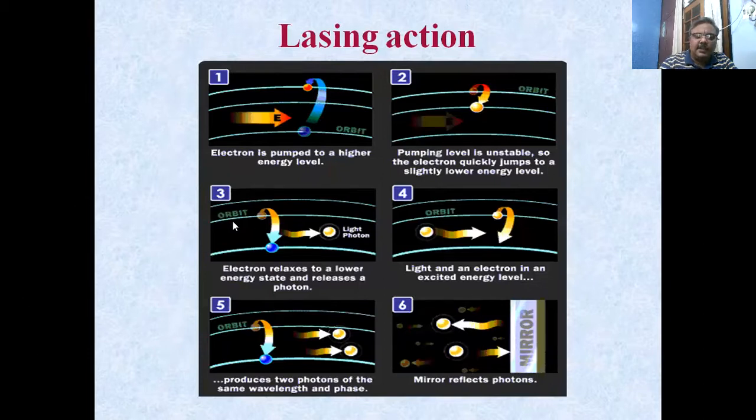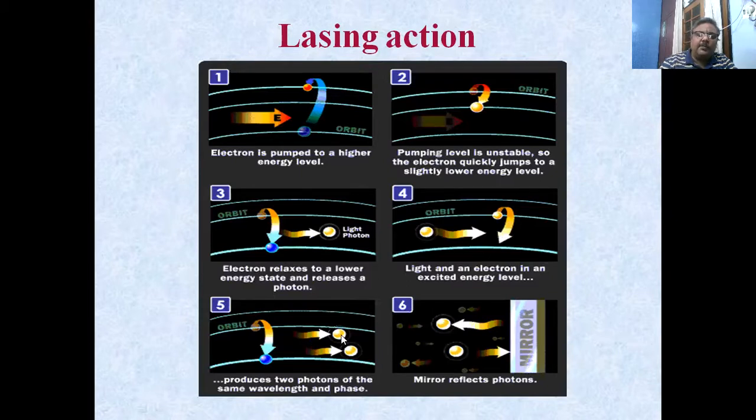At this metastable state, the electrons develop a population that is greater than the number of electrons in the ground level. We call this stage a population inversion, where the number of electrons in the higher level is greater than the number of electrons in the lower level. When this is achieved, the electrons start coming back to the lower or the ground state, emitting photons.